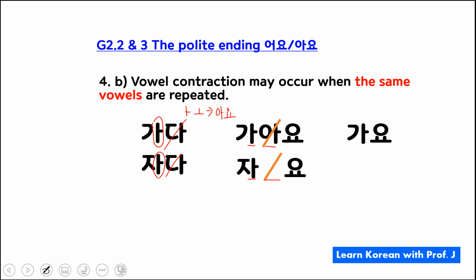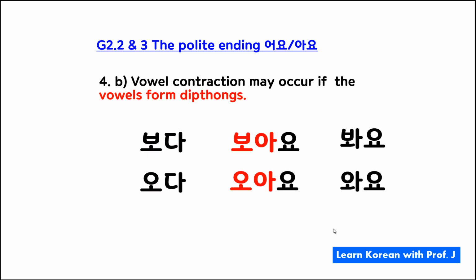So it becomes 자요. Vowel contraction may also occur if the vowels form diphthongs. Do you remember what diphthongs are? Diphthongs are complex vowels. So let's take a look at examples here.